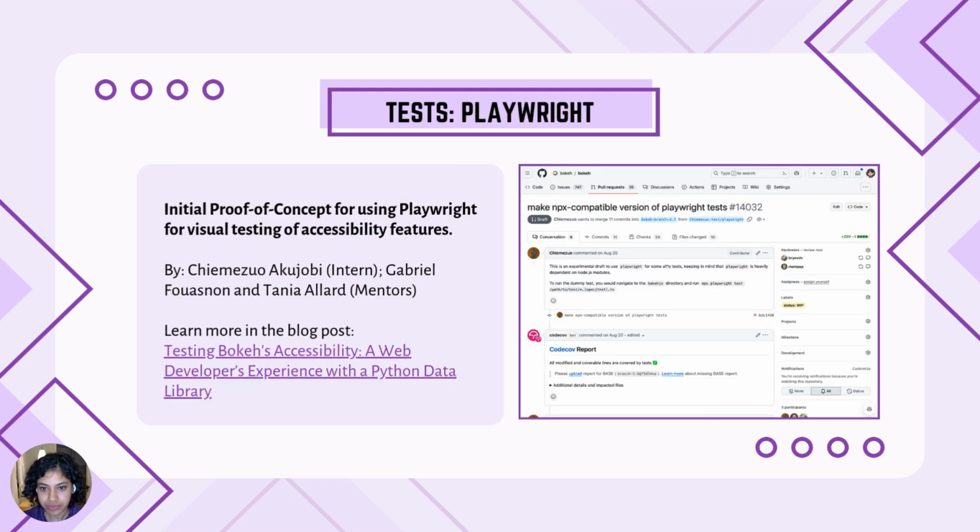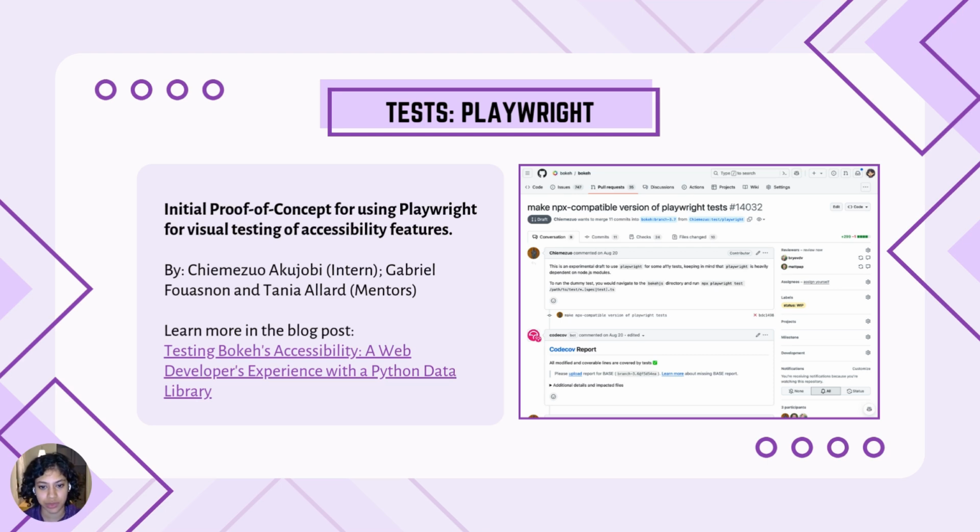Next is testing. We had another internship program this year, and as a part of that, we explored using Playwright, which is a tool for writing end-to-end browser-based tests, for testing accessibility in Bokeh and what that would even look like.